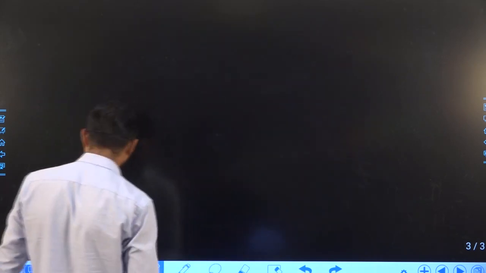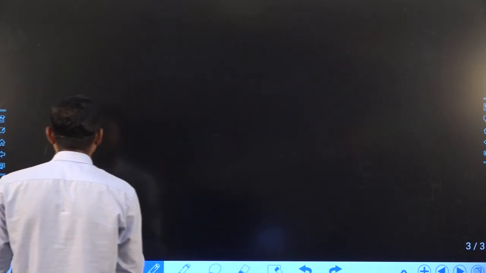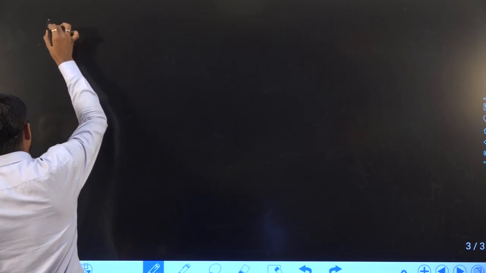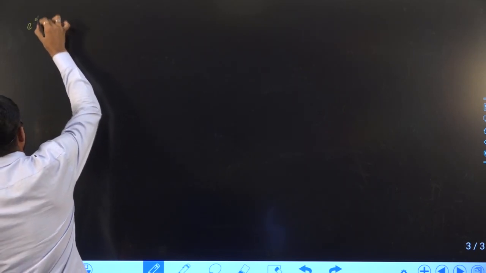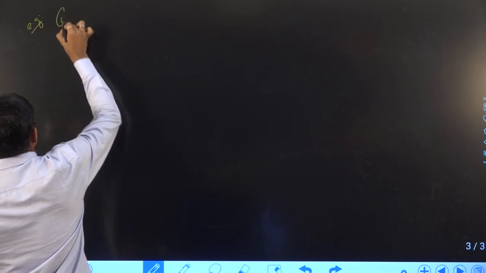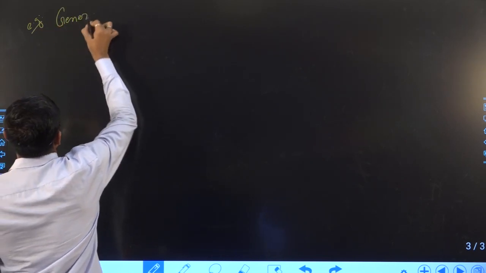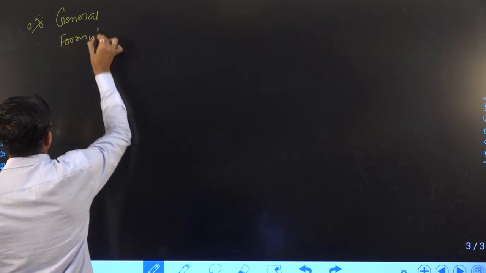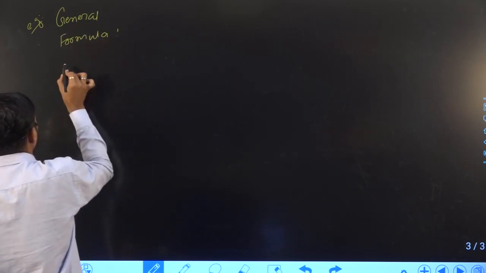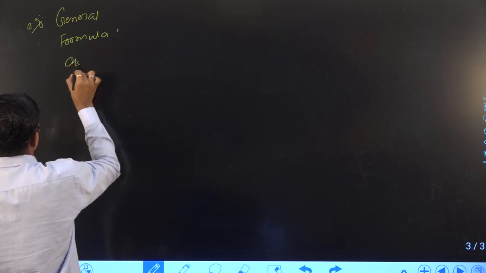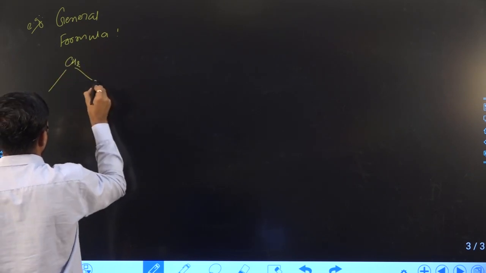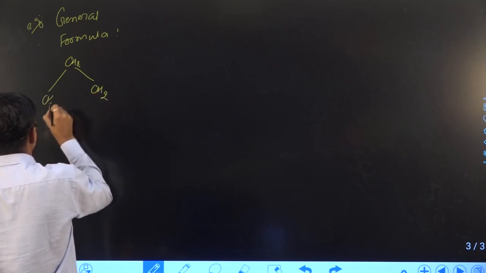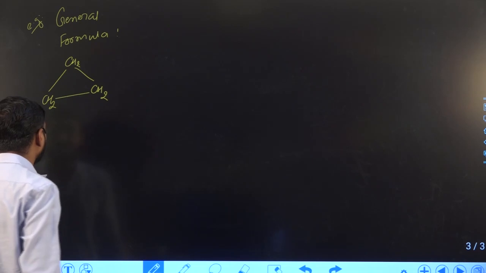Now in cyclic compound, suppose if we draw a 3-member ring like this, right?